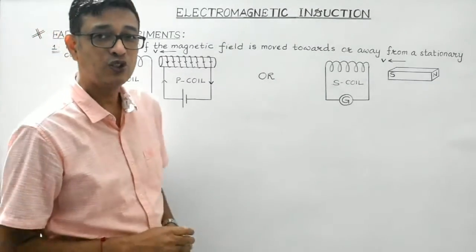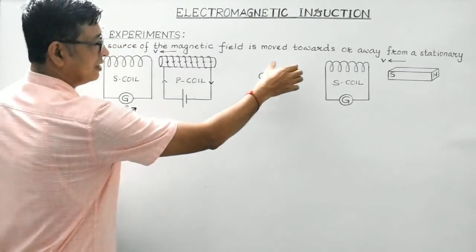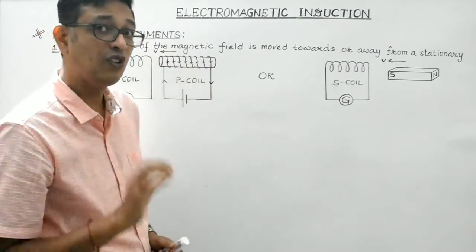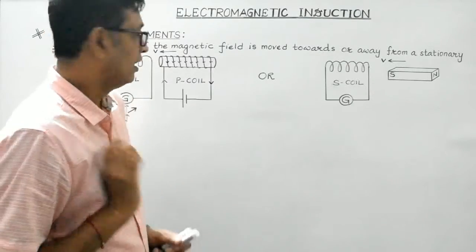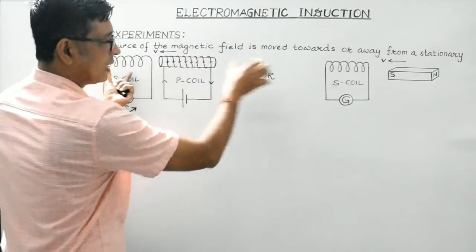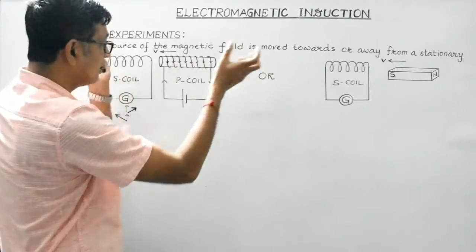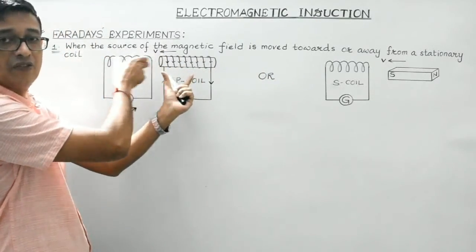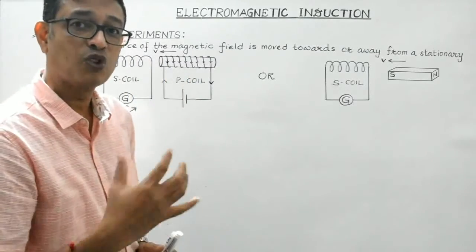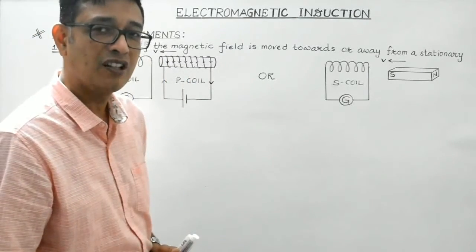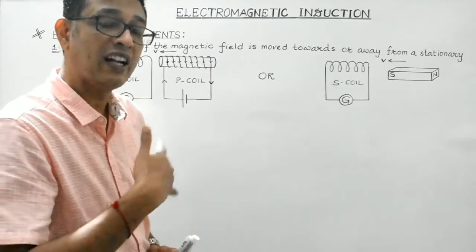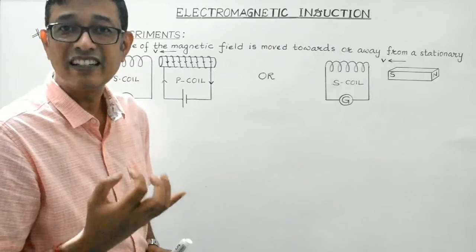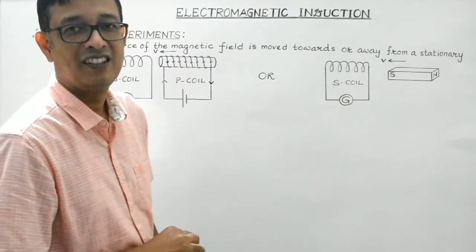So what he concluded was, during the relative motion between the P coil and the S coil, now relative motion, keeping S coil fixed, P coil can be moved towards or away, or keeping P coil fixed, S coil can be moved towards or away, right? So whenever there exists a relative motion between these two coils, or rather between the coil and the source of the magnetic field, then a current gets induced in the coil.